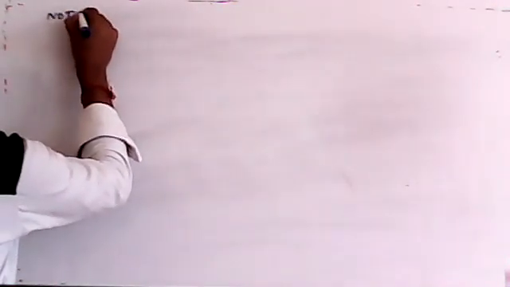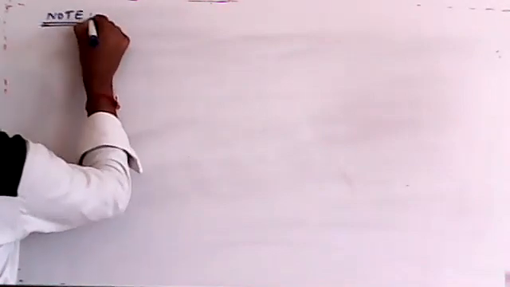Okay, students, before going to the next concept, let me note a few points. These are very important points from an exam point of view.